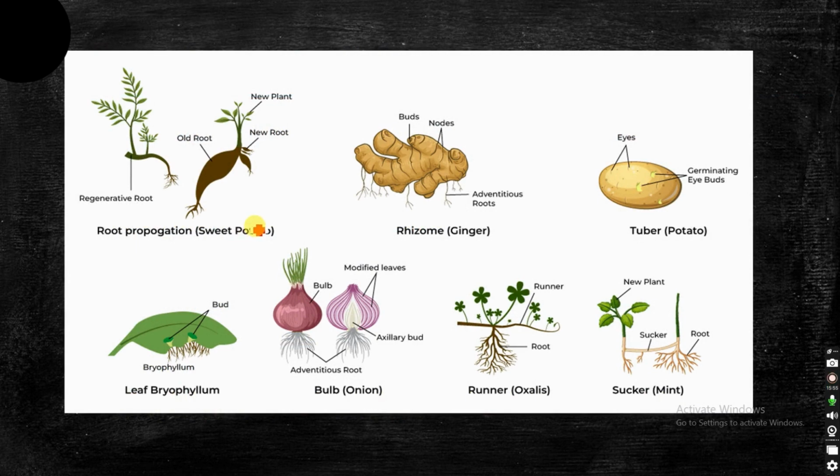So these are the different types of vegetative propagation. This is root propagation in sweet potato. Then we have the rhizome. These are the stem ones: rhizome, tuber, bulb, runner, sucker. These all fall under the stems. And this is the leaf, the bryophyllum leaf, as we have discussed. In the leaves, buds are formed and then ultimately give rise to a new bryophyllum plant. So these are the different natural vegetative propagation methods in plants.